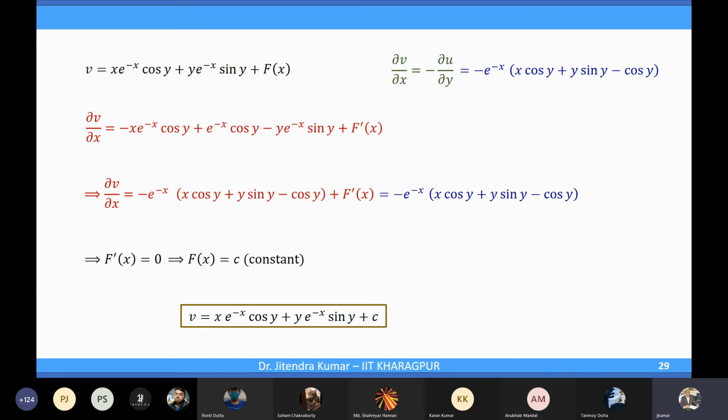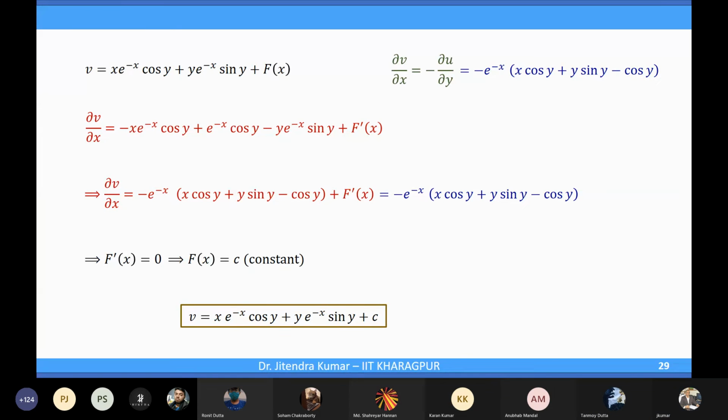Once u or v is given, you can compute the other easily. Just apply the CR equations, integrate partially, then differentiate and equate to the other one, and there you will get this arbitrary function, and then put it back, and you are done. So all the steps are clear?